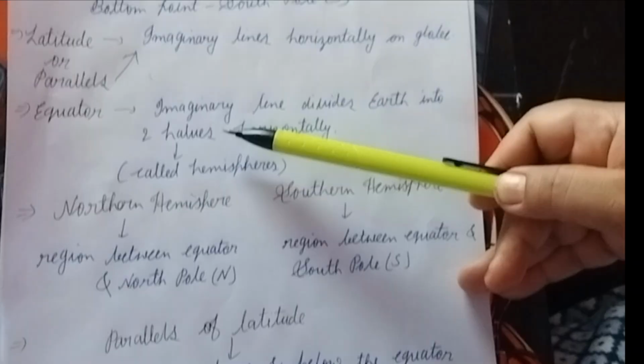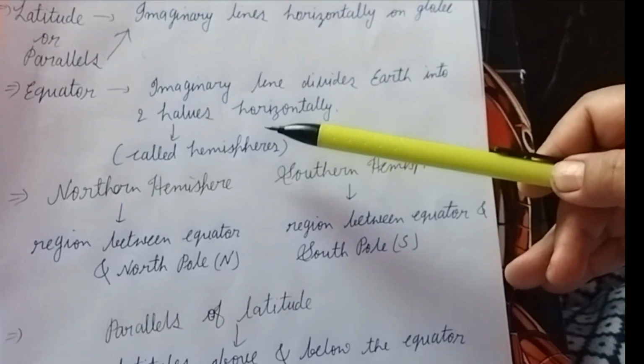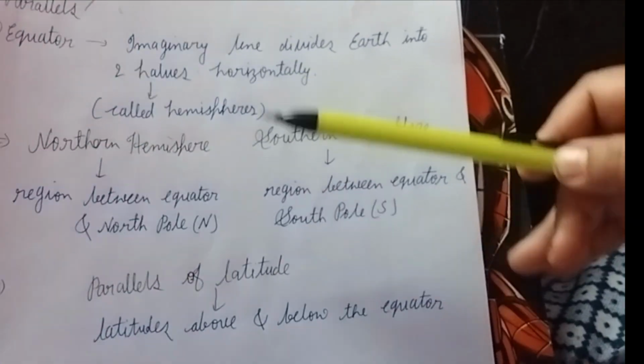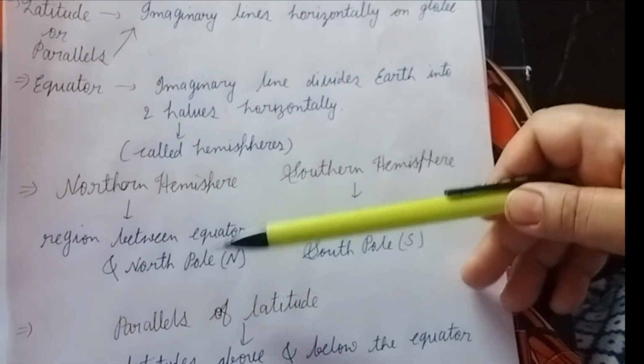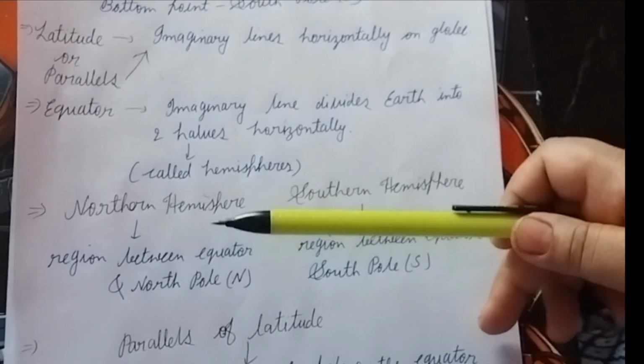Next is equator. What is equator? The equator is an imaginary line that horizontally divides the earth into two equal halves, and they are called hemispheres: the northern hemisphere and the southern hemisphere. The region between the equator